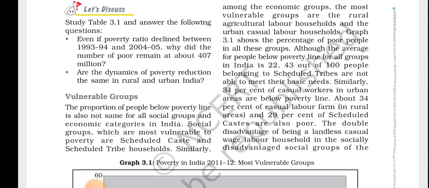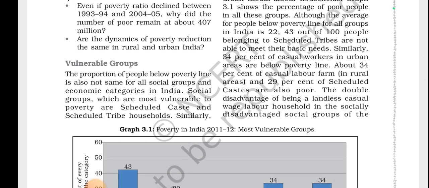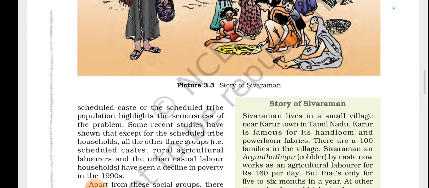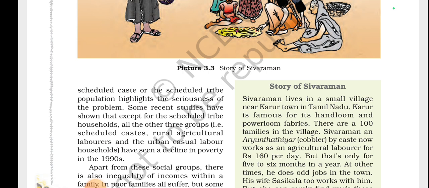Similarly, 34% of casual workers in urban areas are below the poverty line. About 34% of casual laborers and 29% of scheduled castes are also poor. The double disadvantage of being a landless casual wage laborer household in the socially disadvantaged scheduled caste or scheduled tribe population highlights the seriousness of the problem.